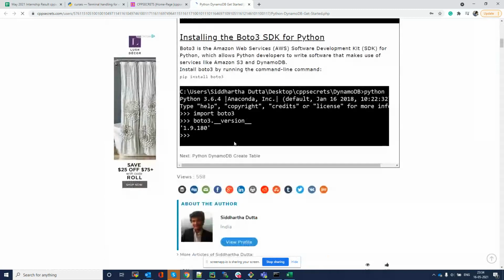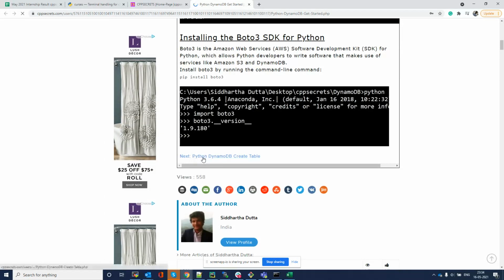See, the guy has written the next part, because you have to link all these articles. If you pick one library and you are writing 50 articles for that library, you have to link all of them, like on YouTube. In YouTube, if you are watching a video, at the end it shows the link, it links the other videos also.